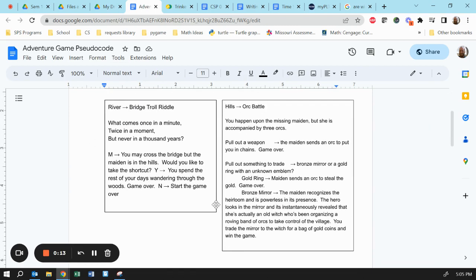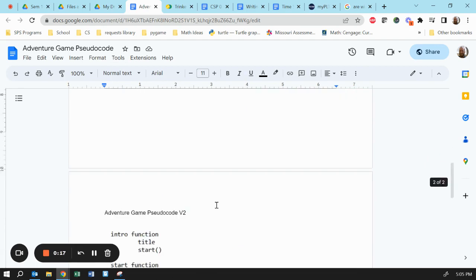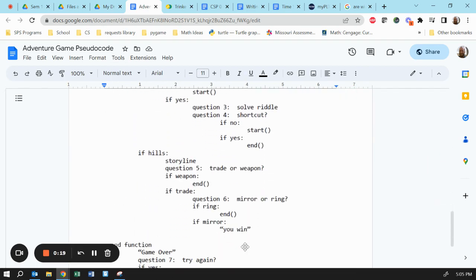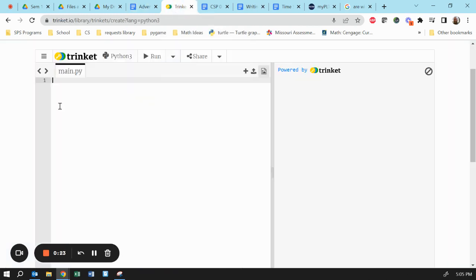I wrote down some ideas. A good way to start programming is with pseudocode. After I wrote the storyline, then I started trying to map out how I'm going to program it. And so I'm going to take this pseudocode and create our game.